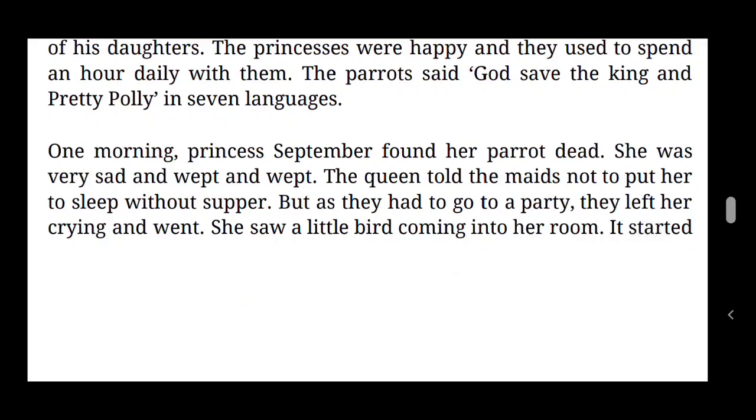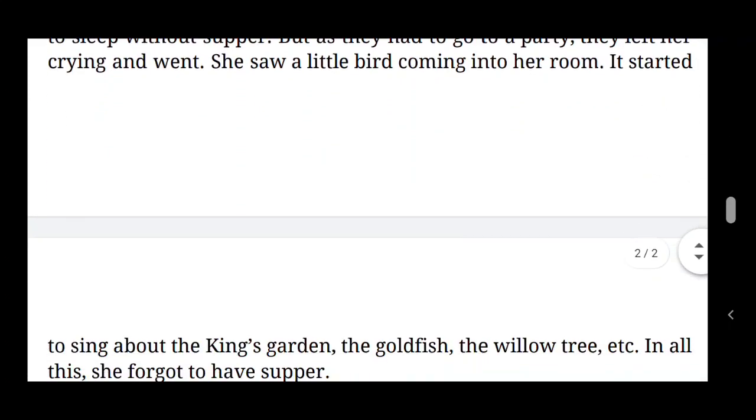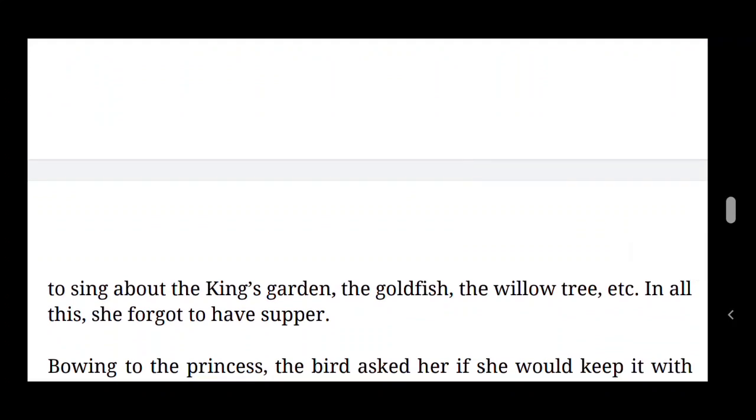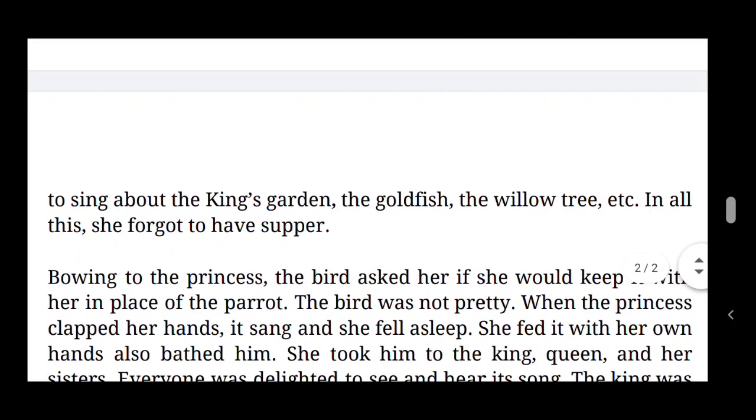One morning, Princess September found her parrot dead. She was very sad and she wept and wept. The queen told the maids not to let her sleep without supper. But as they had to go to a party, they left her crying and went. She saw a little bird coming into her room. It started to sing about the king's garden, the golden fish, and the willow tree, etc. In all this, she forgot to have supper.